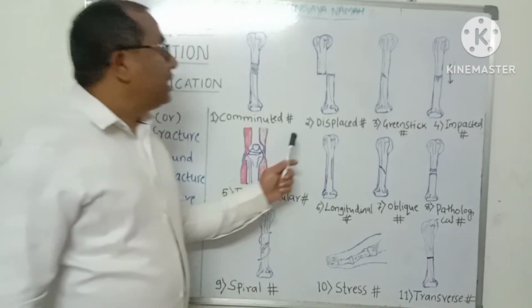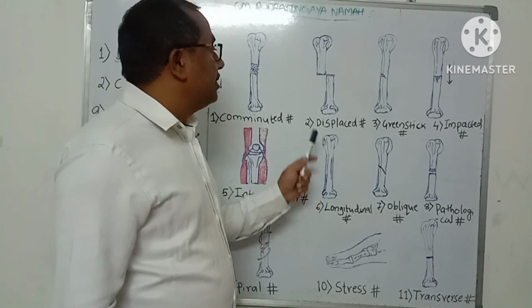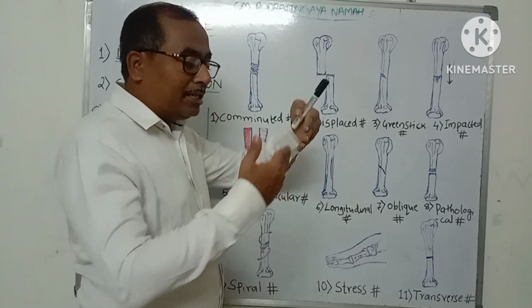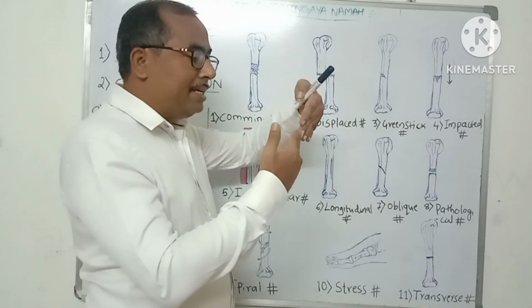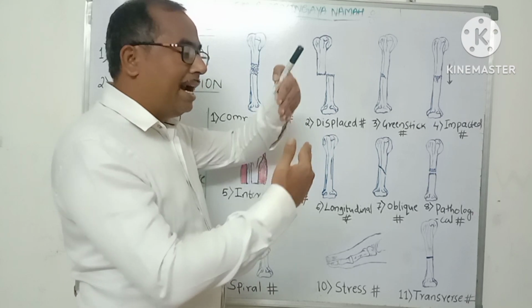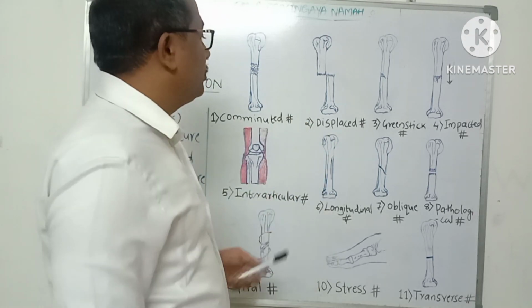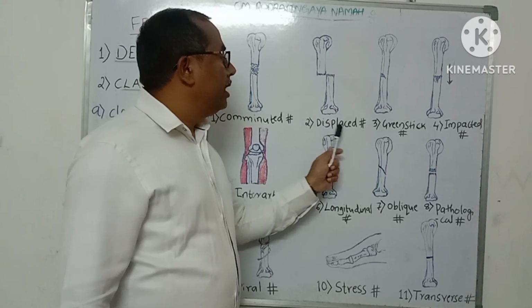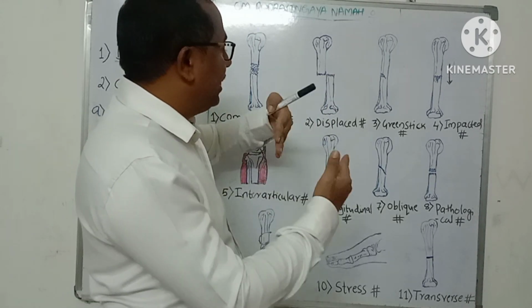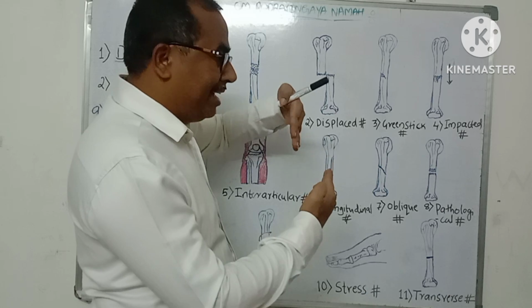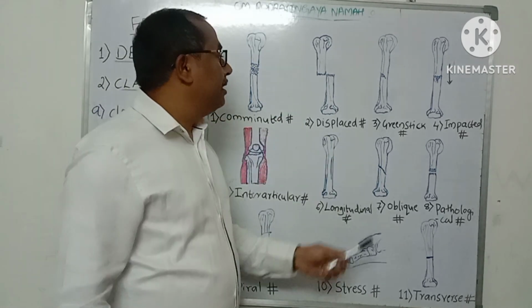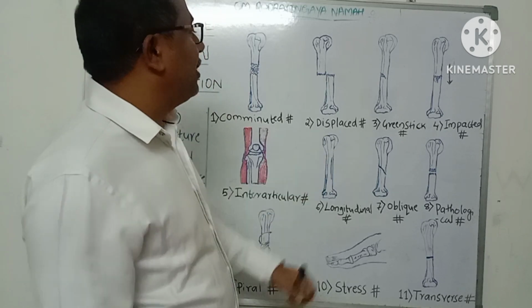Next one is displaced fractures. It is a break in the continuity of the bone in which the fracture fragments are completely separated, displaced, and they tend to override each other. The fracture fragments are well separated and usually tend to glide over each other. So this is known as a displaced fracture.